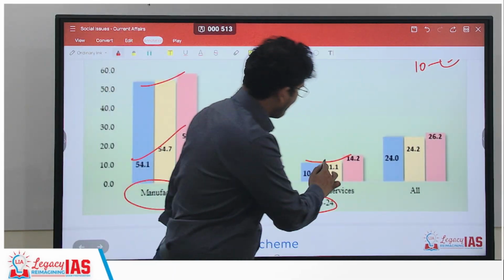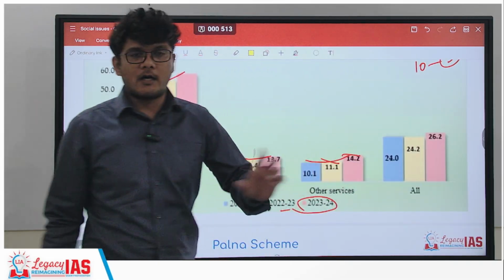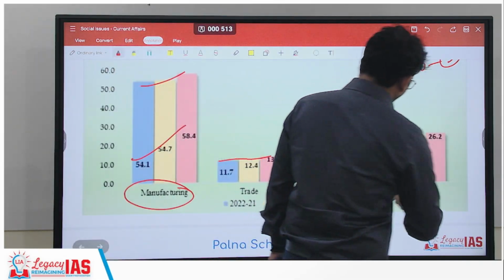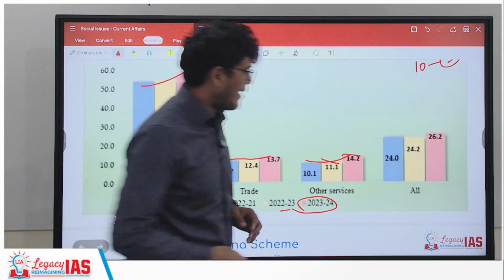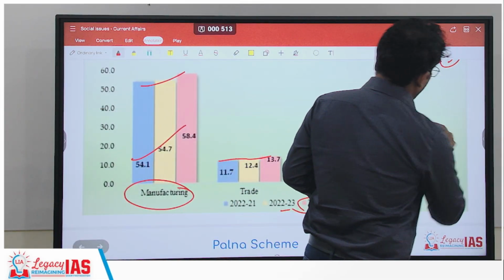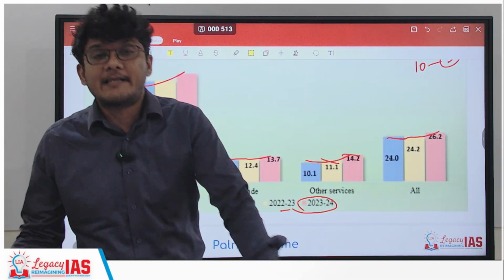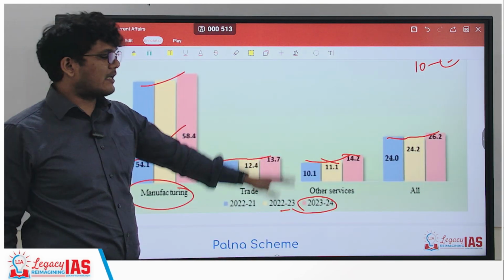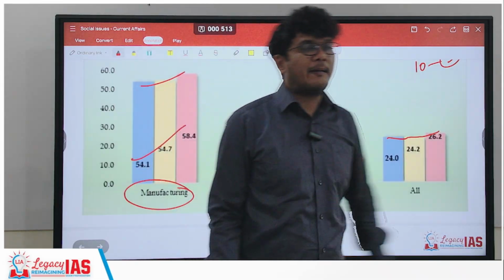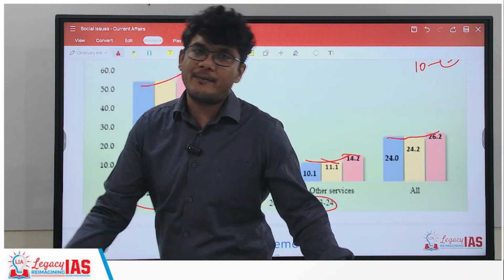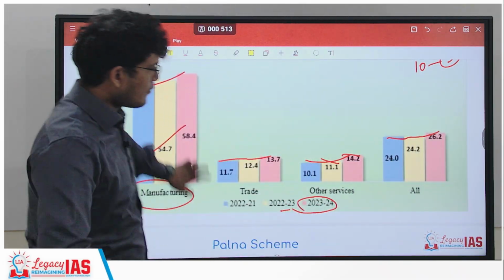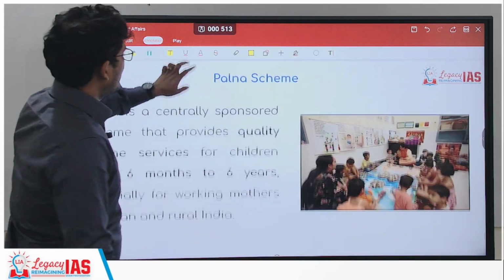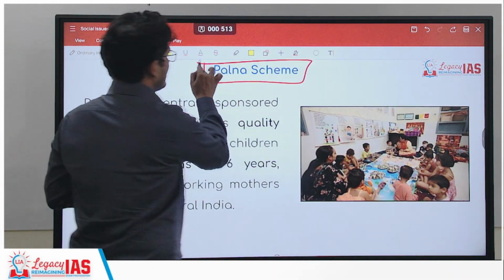In fact, the gap from here to here is quite a lot. Then if you look at all of them combined, then also 24, 24.2 and 26.2. So there has been an increase. So you can remember the trend that generally there is an increase in all of them with respect to the female-headed proprietorship. Okay, let's move ahead to the next one, that is the Palana scheme.